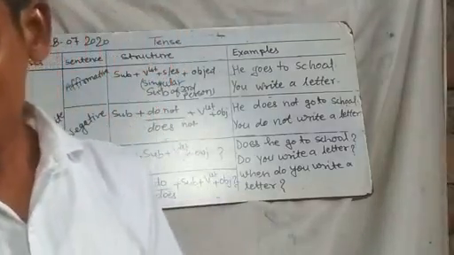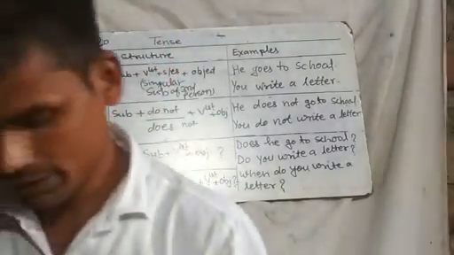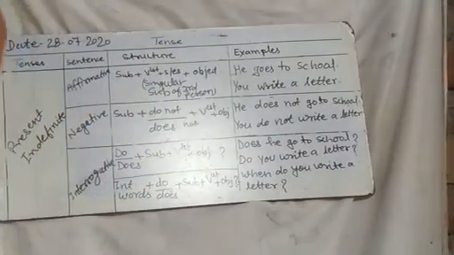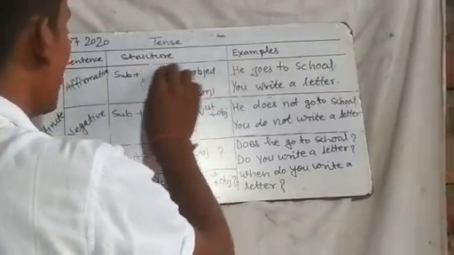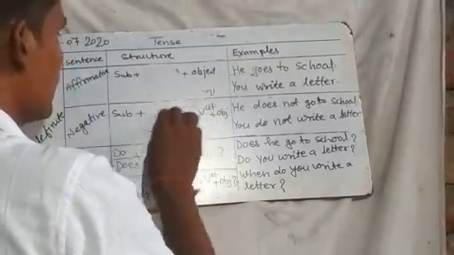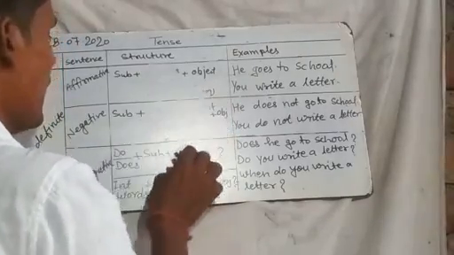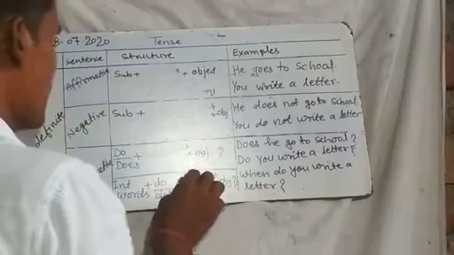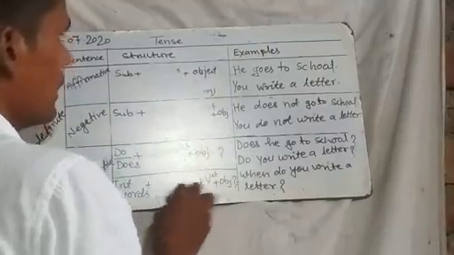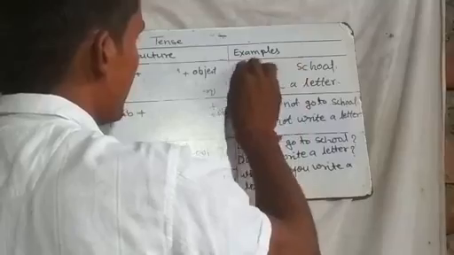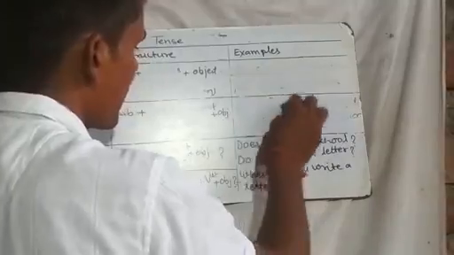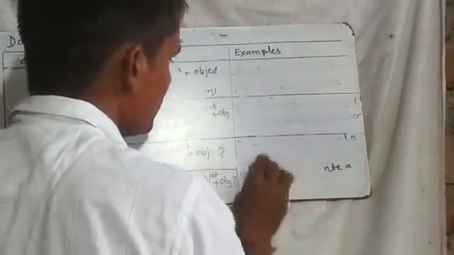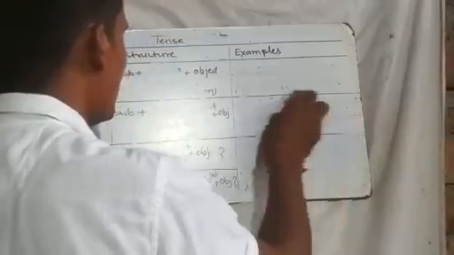Okay, now next we study the past indefinite tense. In the past indefinite tense, what is different here is only the helping verb and the verb. The examples are also different, and you will find them here. So you study it in a different way. Now students, first of all you study the past indefinite tense.